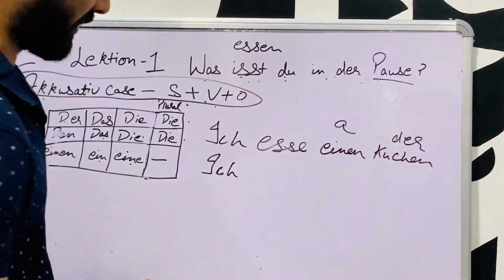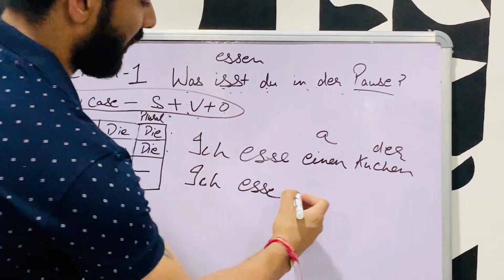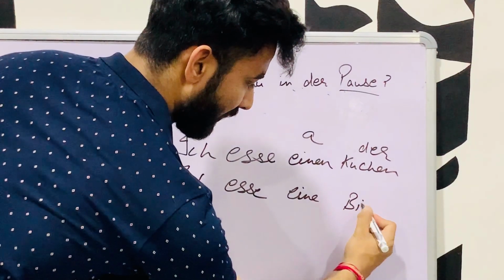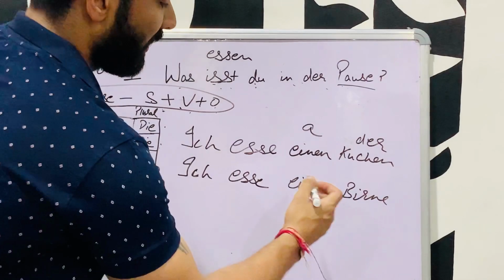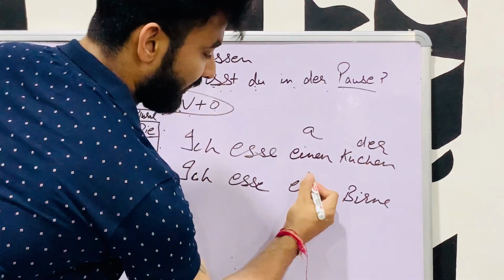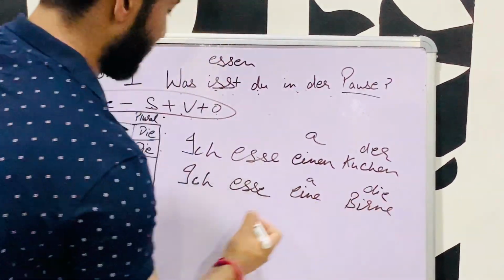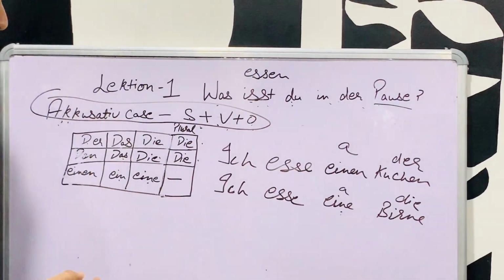Let us take one more example. Ich esse eine Birne. I eat a pear. Birne is pear. Eine is a. The article of Birne is die. That's why we use eine. So here it is eine.